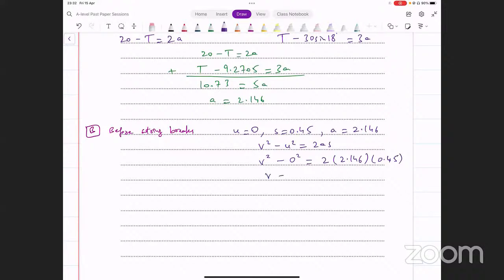Let's evaluate this. यहाँ से आपके पास v की value आ जाएगी. 2 into 2.146 into 0.45, and I'm getting 1.9314. If I take the square root of that, it gives me 1.3897.